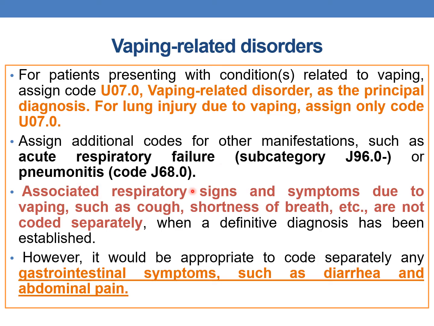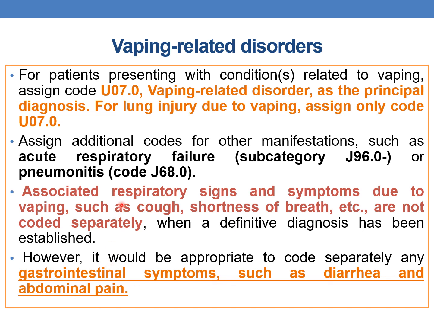Associated respiratory signs and symptoms due to vaping, such as cough, shortness of breath, etc., are not coded separately. Associated signs and symptoms are not coded separately when a definitive diagnosis has been established. Once a definitive diagnosis has been established, you should not code the associated cough and shortness of breath.